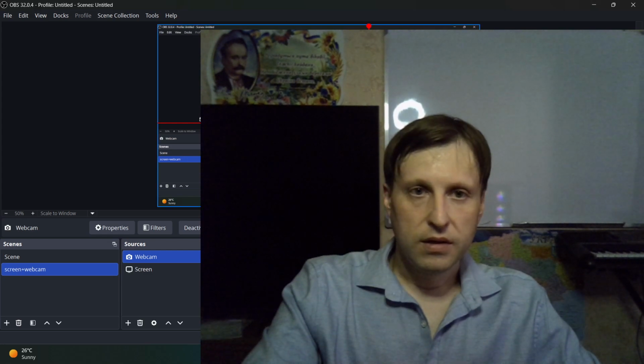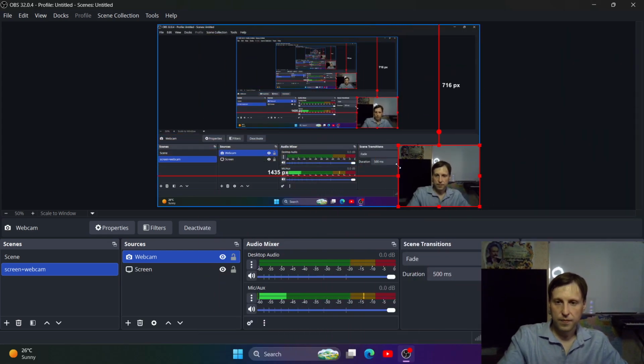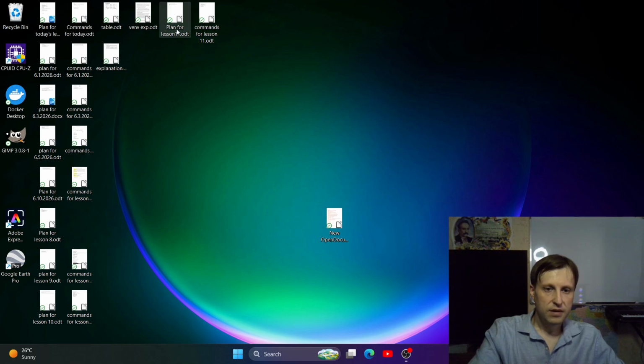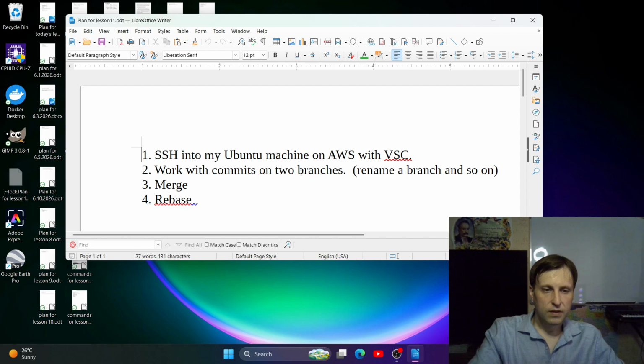Okay, I will make myself smaller. Let's start with reading the plan for today's lesson. We'll SSH into my Ubuntu machine on AWS with Visual Studio Code. We'll work with commits on 2 branches, and we'll rename one of the branches. We'll rename master to main, and merge and rebase. Very hard to understand, especially if you want to get to the previous state of things. Very hard.